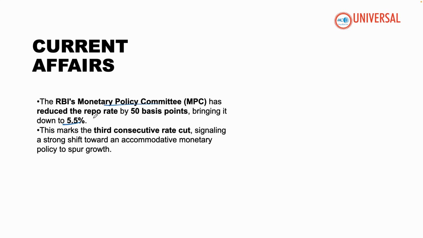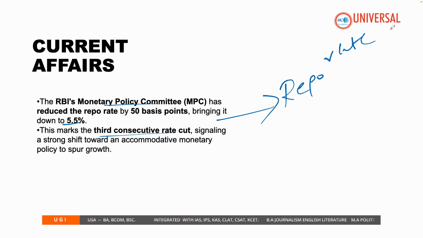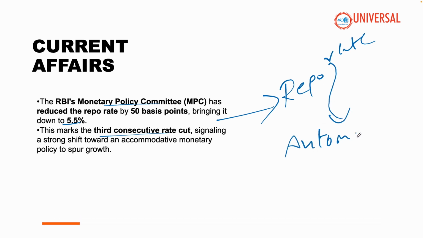It is not only the first time, it is the third consecutive rate cut, signaling a strong shift towards an accommodative monetary policy to spur growth. How do you spur the growth? A decrease in the repo rate will in turn spur automobile production and industrial production.